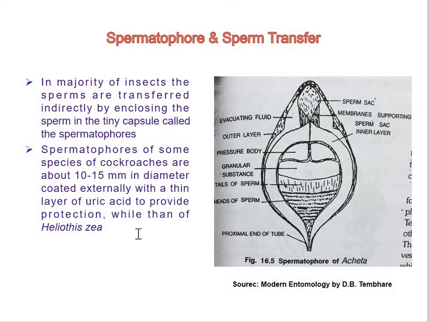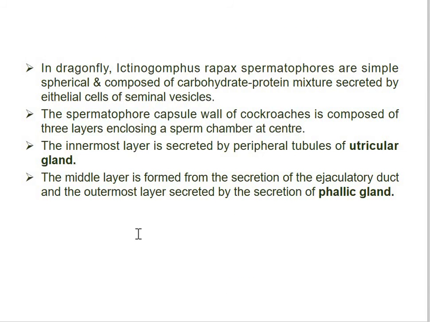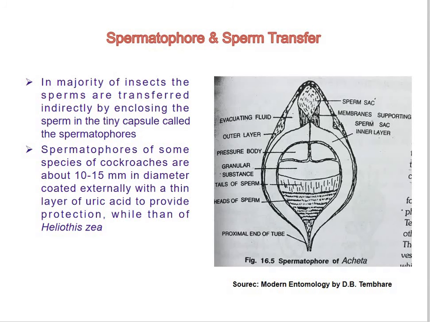Now, in the dragonfly Ictinogomphus, spermatophores are simple, spherical and composed of a carbohydrate-protein mixture secreted by epithelial cells of the seminal vesicle. They enclose the sperm with heads towards the center and tails down towards the periphery. We can focus again on this diagram.